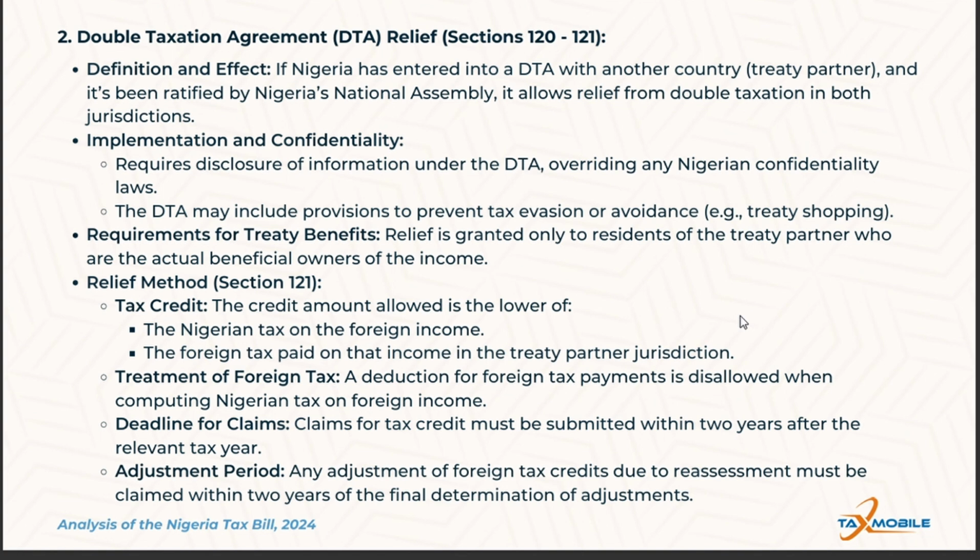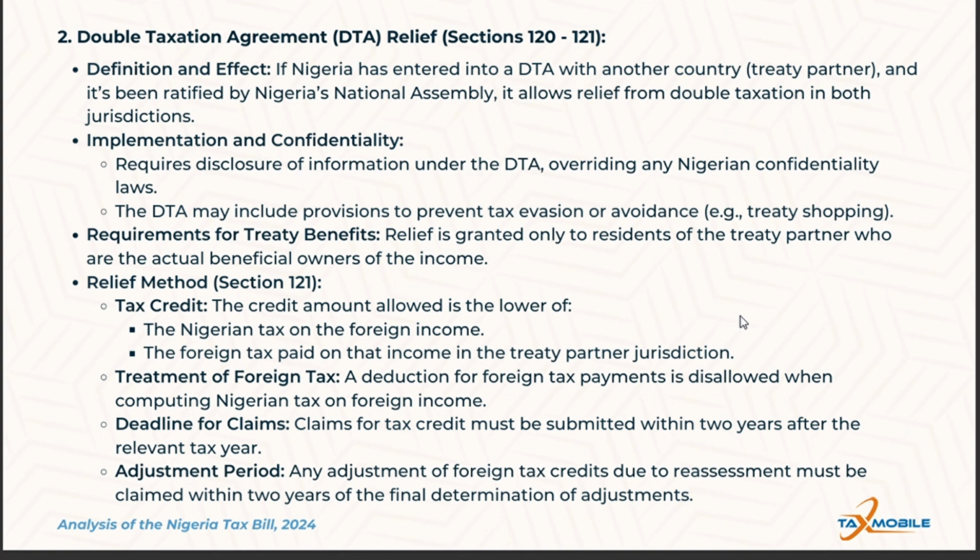Secondly, anti-treaty abuse measures. Relief is granted only to taxpayers who are residents of a treaty partner and the beneficial owners of the income, preventing treaty shopping and abuse.